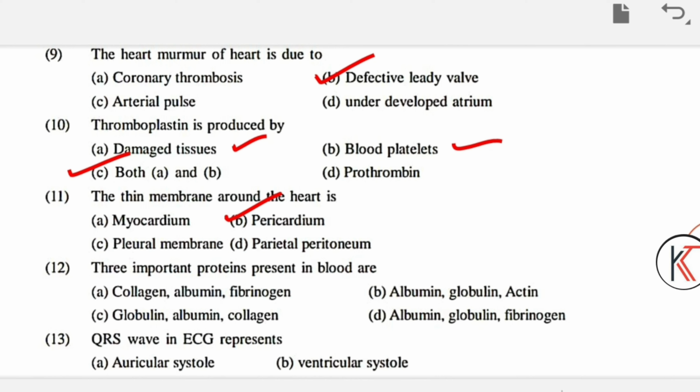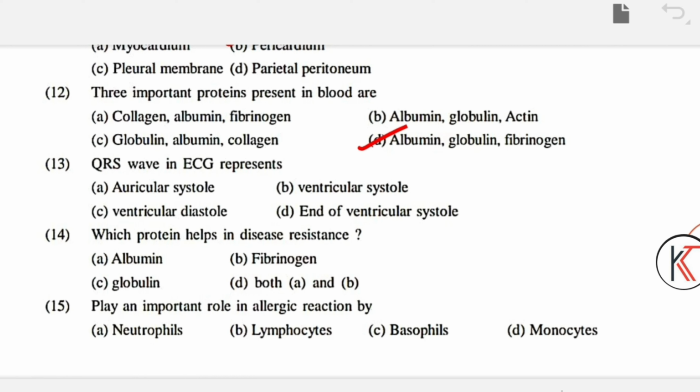Question number 12: three important proteins present in the blood are collagen, albumin, fibrinogen; albumin, globulin, actin; albumin, collagen; albumin, globulin, fibrinogen. The answer is D, albumin, globulin, fibrinogen. These are the main proteins present in our blood. Question number 13: the QRS wave in ECG represents auricular systole, ventricular systole, ventricular diastole, end of the ventricular systole. What is the answer? It should be ventricular systole.